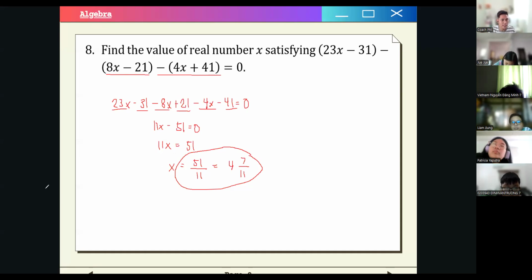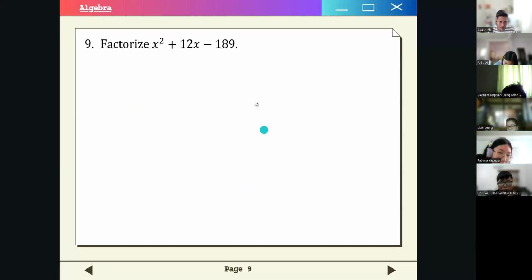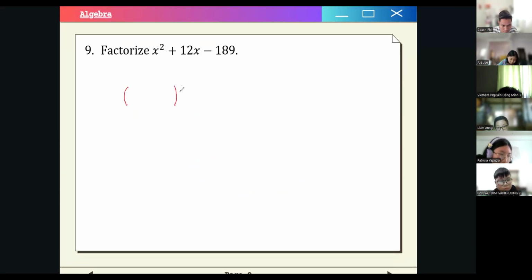If so, let's move on to the next, number 9. So still algebra. Factorize x squared plus 12x minus 189. For this one, an easy technique, or the fastest technique that we can have, is if we immediately distribute x to two terms, right? So we already know that it will have this form.